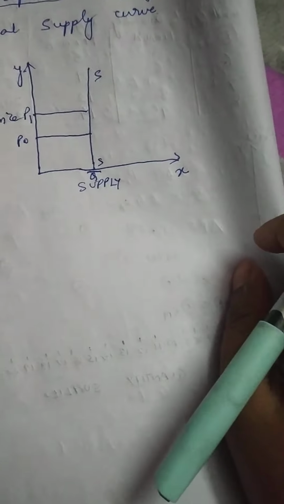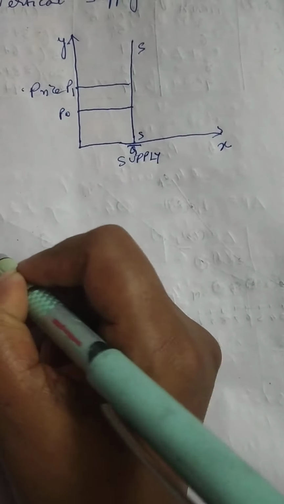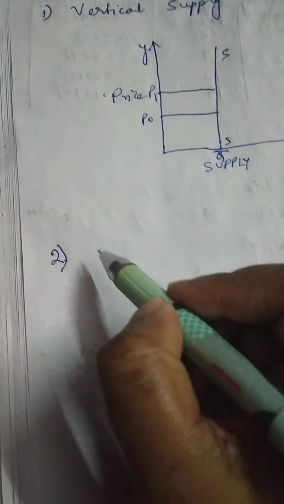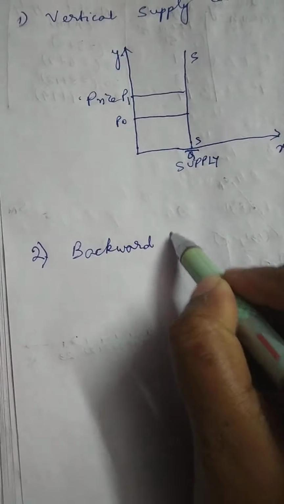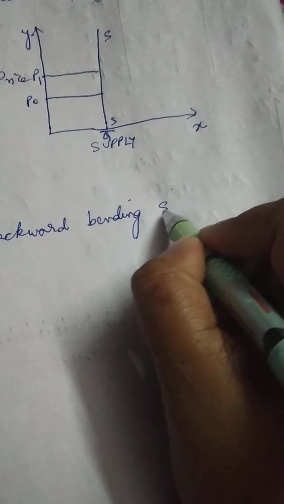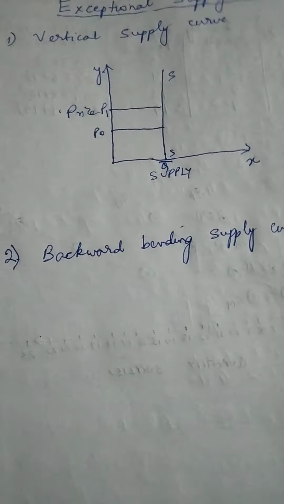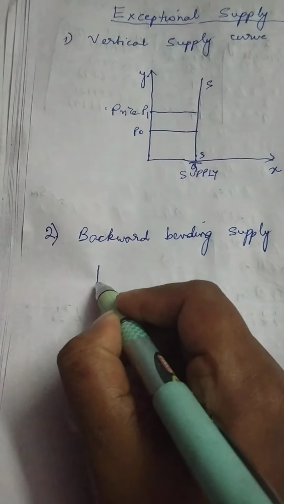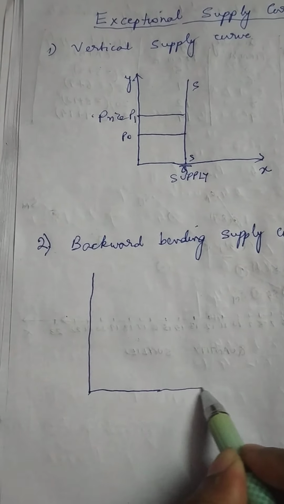The second type of exceptional supply curve is what is known as backward bending supply curve, and we see such type of supply curve in the labor market.